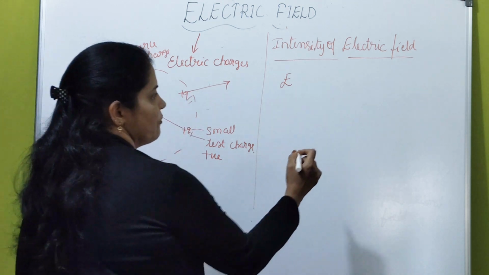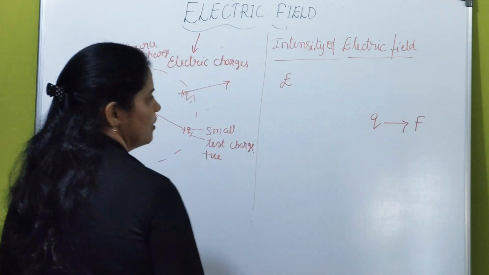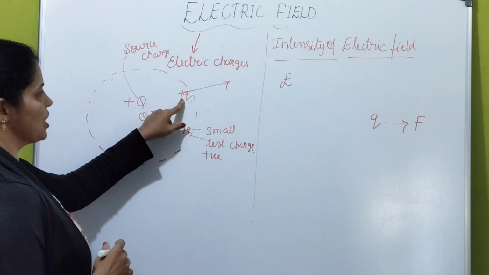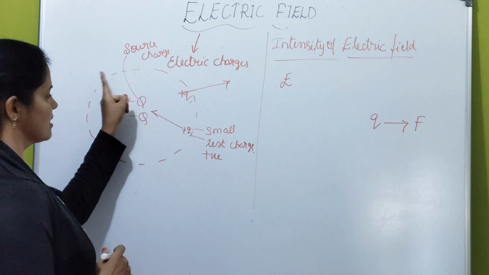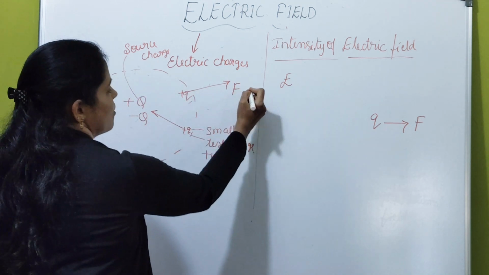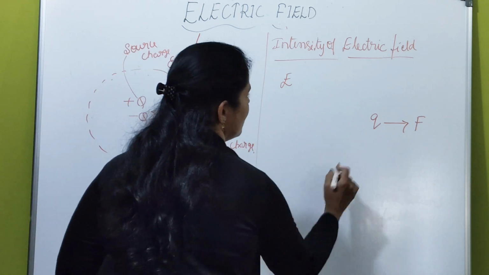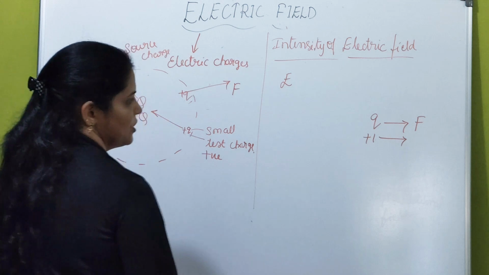Okay. So if the test charge is Q, which experiences force F. If you place a test charge which is small in magnitude, Q, inside this electric field, and it experiences a force F, then what is the force experienced by a unit positive charge?